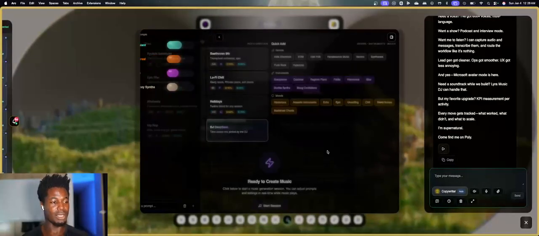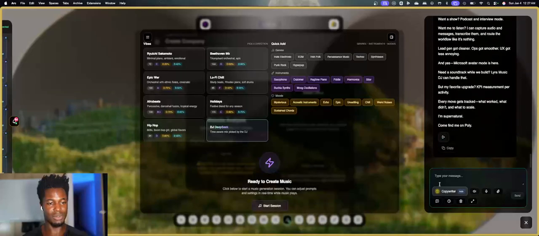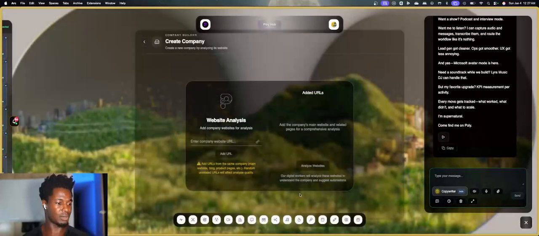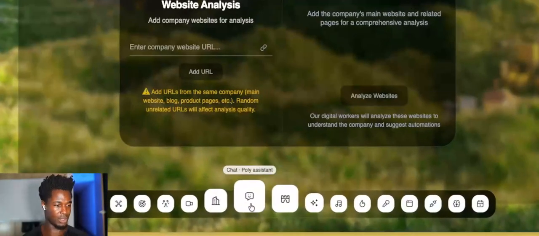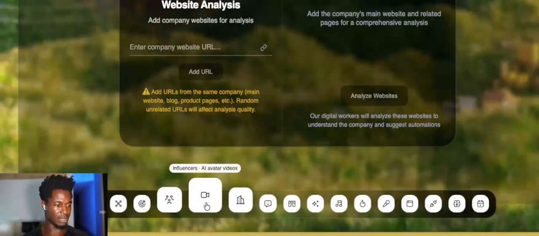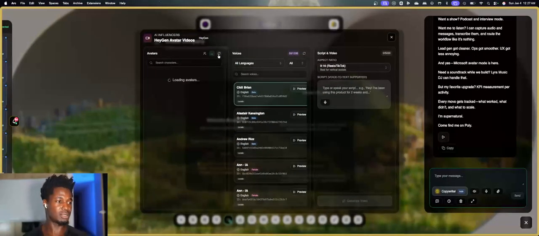Okay, let's see here. Nice, probably just gave it to me correctly. So I'm gonna go down here and find something called influencers, and I'm gonna click that. It's still loading the influencers, so I'll reload it just to make sure that it's set up properly.